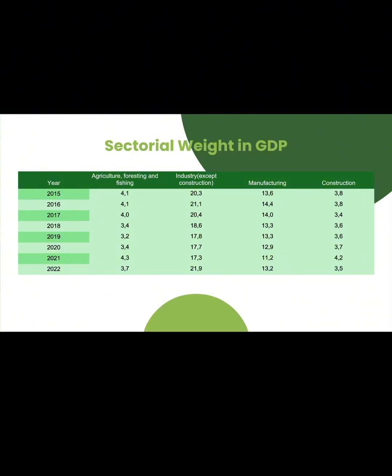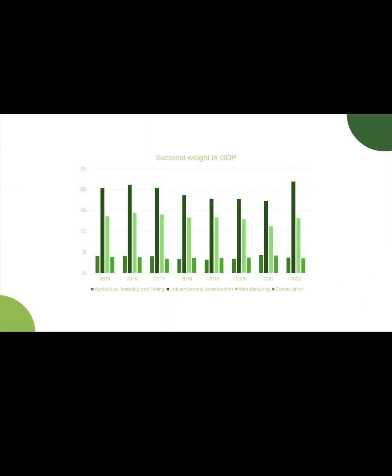Manufacturing went down from 13.6% in 2015 to 11.2% in 2021, but it improved later in 2022, reaching 13.2%, which is around the mean average of all the years. And in construction, we can see that it's pretty stable. All years are around 3.9%.